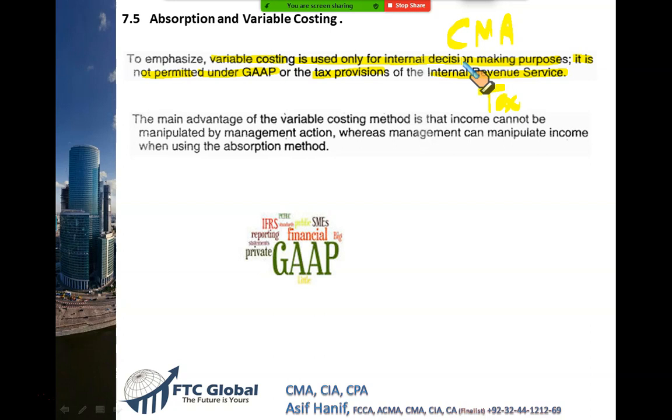Now we need to answer, if I am a CMA and I use variable costing, what is the advantage? What is the main advantage for me? This is, gentlemen, a very, very, very important point. If I am a management accountant, I will use variable costing. Why? Because if I use variable costing, my managers cannot manipulate profits. My income cannot be manipulated by management action.